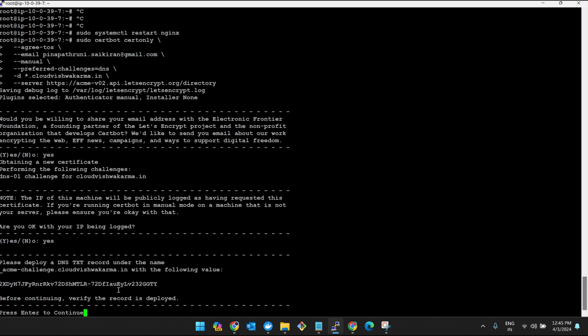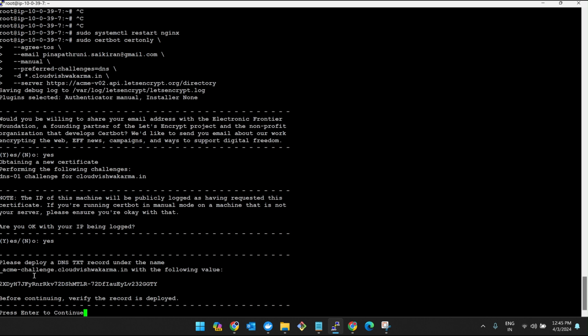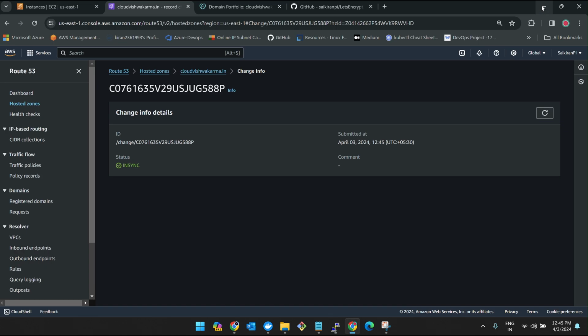Once it is done and when you click on continue, in the backend it will go to Route 53 and check whether a record named _acme-challenge.cloud.vishwakarma.in has been there or not. If it doesn't find that, then the certificate will fail. It will only pass if it finds the record. So let's not rush here.